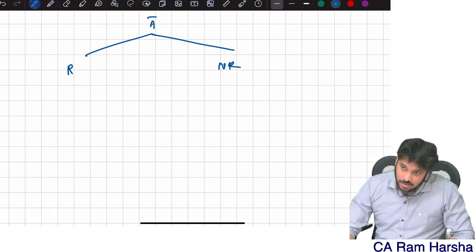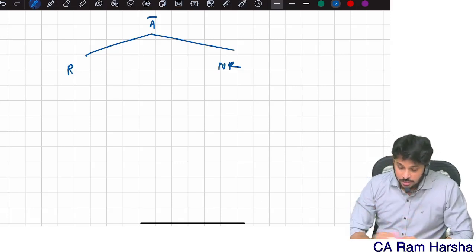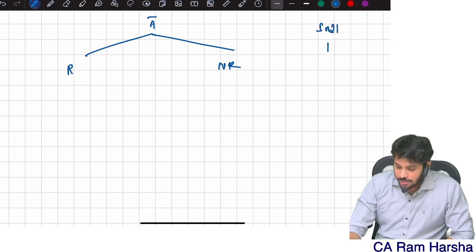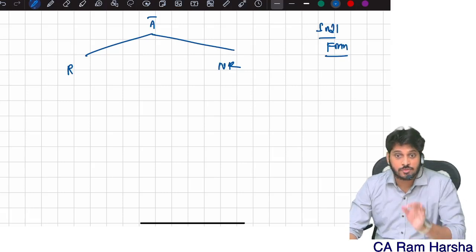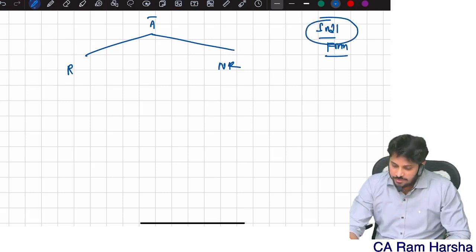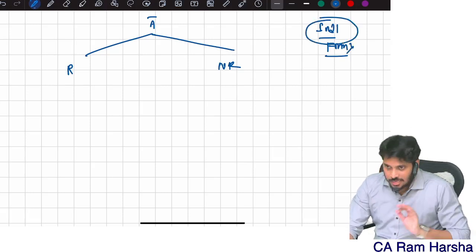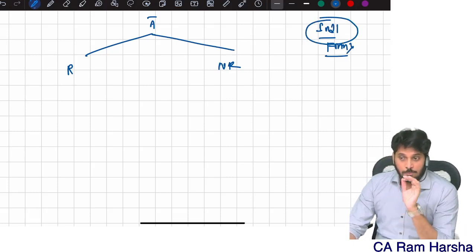Now, we are discussing from whose point of view? Individual and firm. These are the two main entities which will be tested for us in exams, mostly the individual, and firm also very rarely.